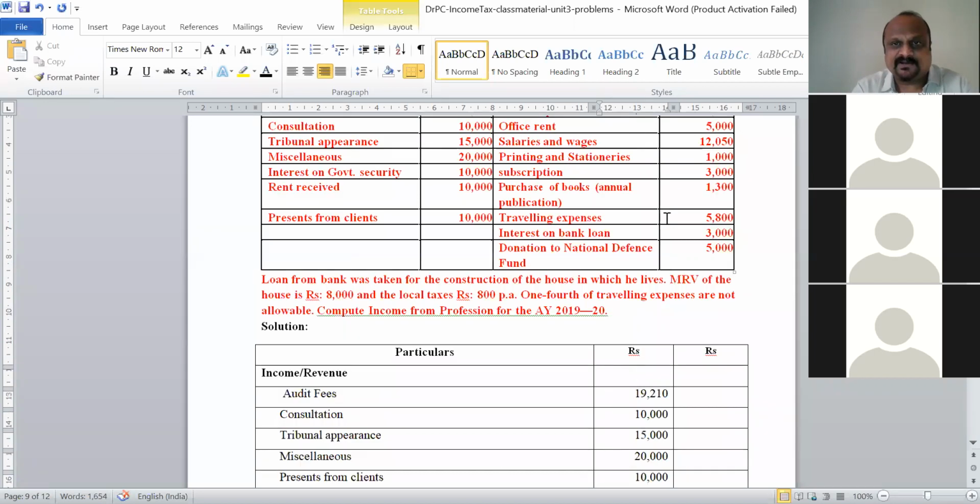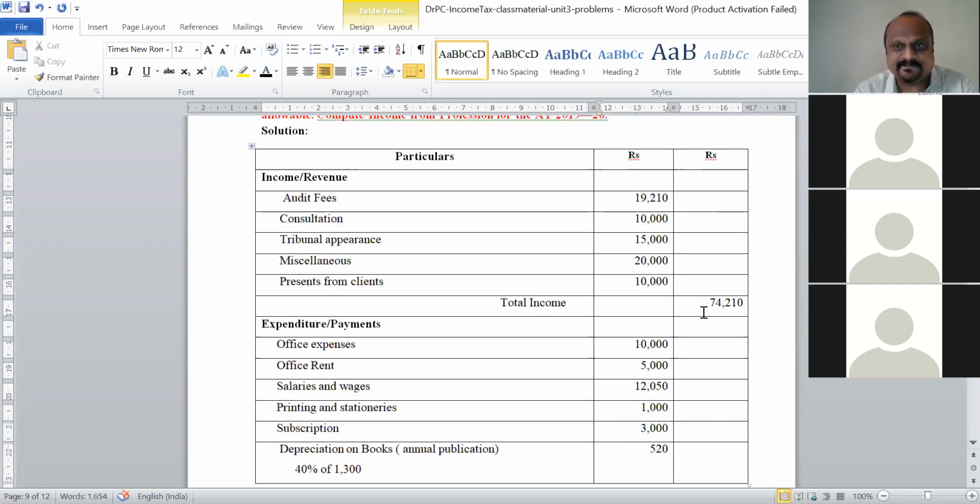Traveling expenses, 5,800. But see here, in the adjustment information that he has given, one-fourth of traveling expenses are not allowable. That means only three-fourths of this is allowed, and one-fourth is not considered. So we have to make the adjustment here for traveling expense.